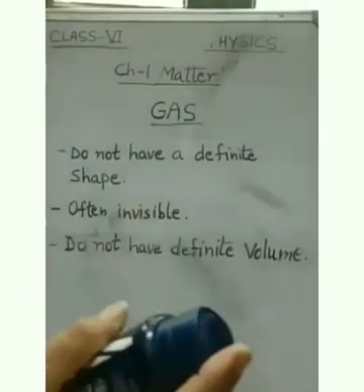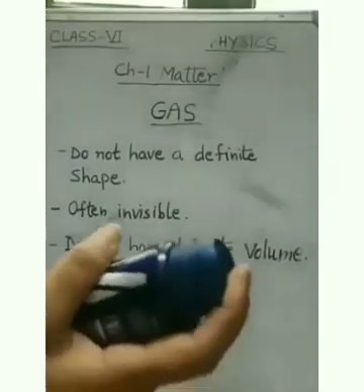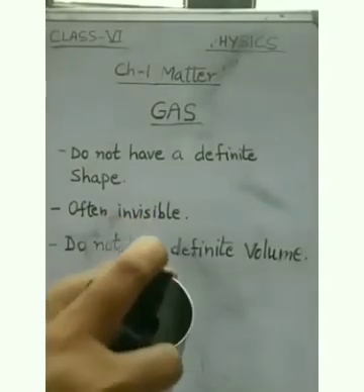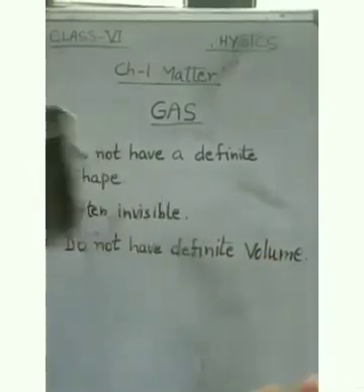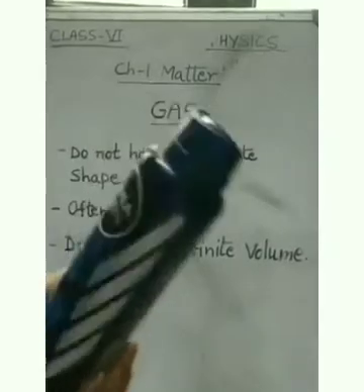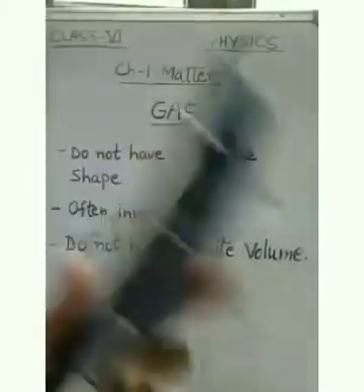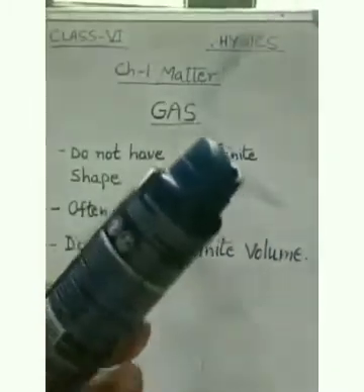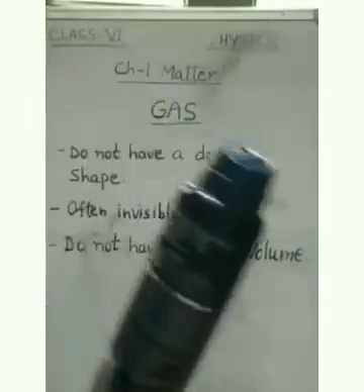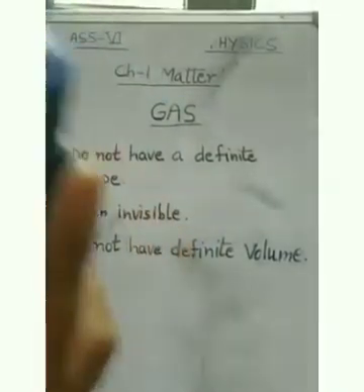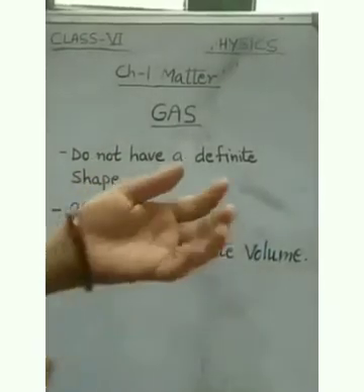So if I want to pour it into this glass, this has gone. So it doesn't have a definite shape or definite volume. It can spread out anywhere. So unlike solid and liquids, we cannot hold a gas.